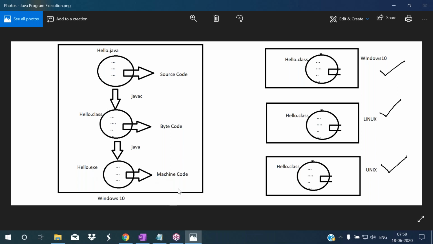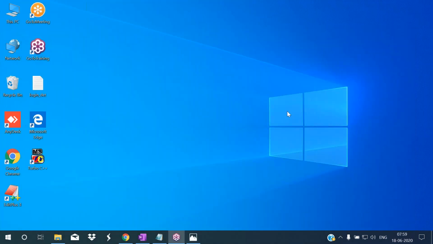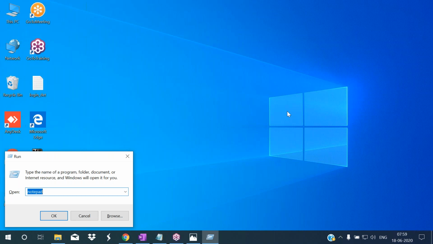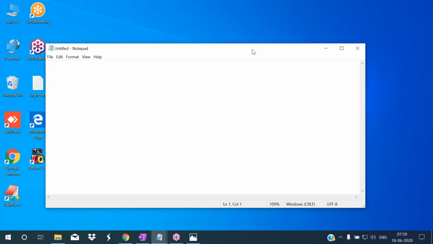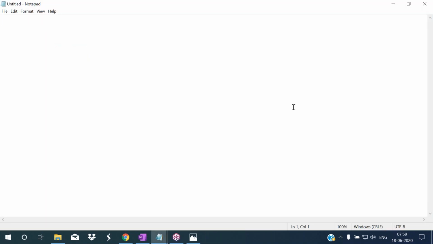Now I will show it practically. Observe here. I'm writing the program now. I'm opening Notepad. I want to write a Java program here, a basic program I'm writing.